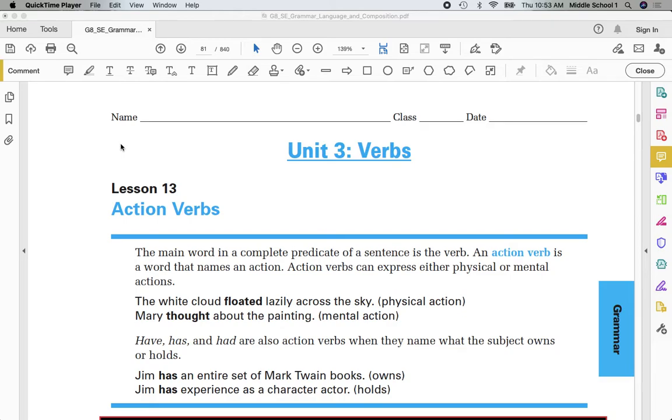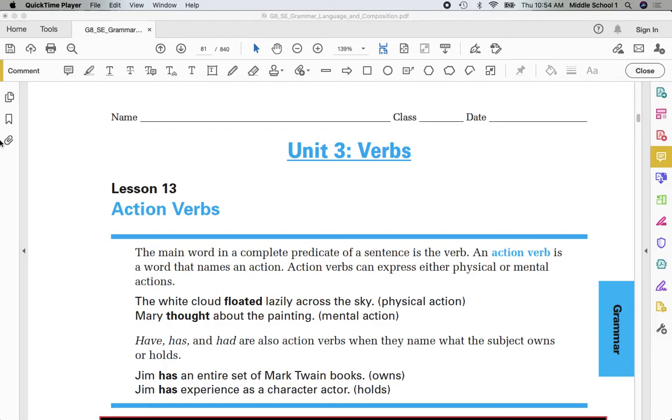Today's lesson actually is review, because we're simply renaming what we were calling a predicate as being the verb. We're going to be identifying the verb in the sentence. What we are going to try to do today is distinguish whether our verb is a verb of mental or physical action. If we take a look at a couple of examples, it will become apparent whether an action can be seen or whether it's something that is happening within the mind, mental.